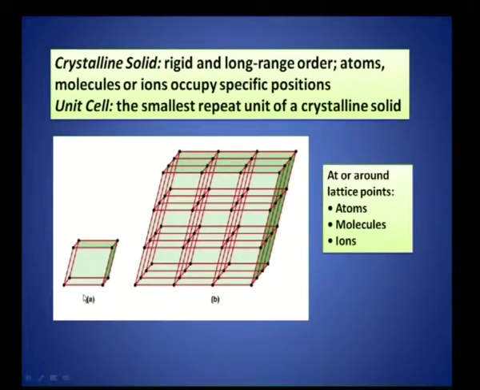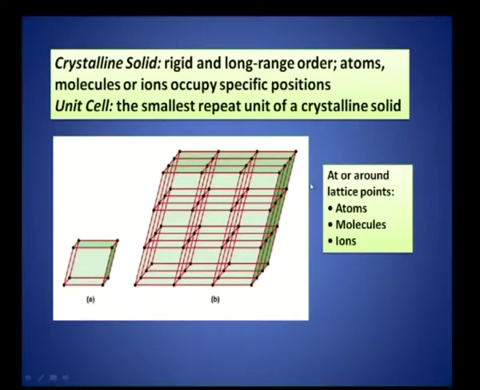So, whether it contains atoms, molecules or ions, they occupy specific positions, and this is a unit cell. What is a unit cell? It is a fundamental building block or the smallest repeat unit of a crystalline solid. This is a crystalline solid, right. This is a repeat unit, this is a fundamental unit, right. Something like a wall is the bigger thing, and the wall is made up of bricks, right. Similarly, this is a single brick and this is a wall, right, out of which the wall is made up of bricks, by translating or placing one brick above the other, another brick and so on.